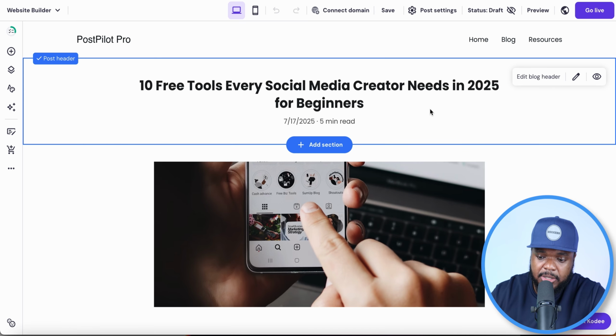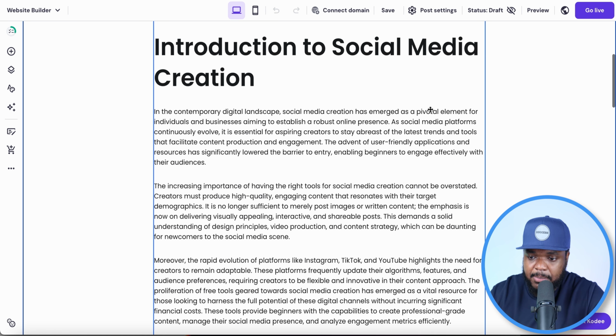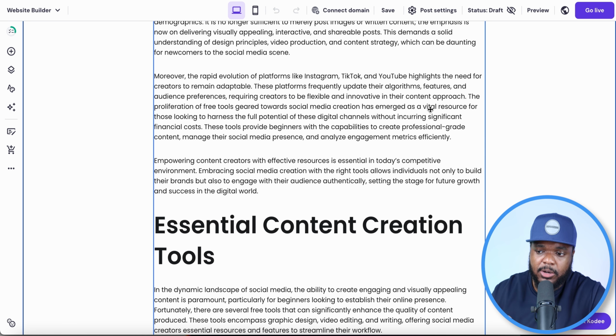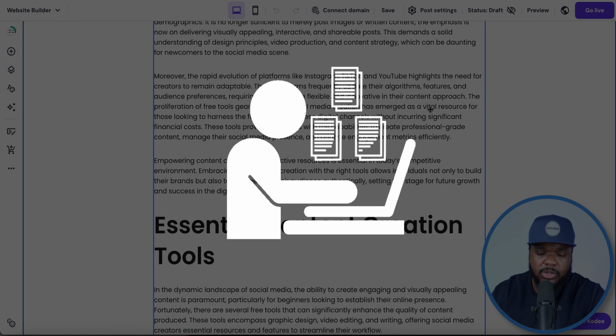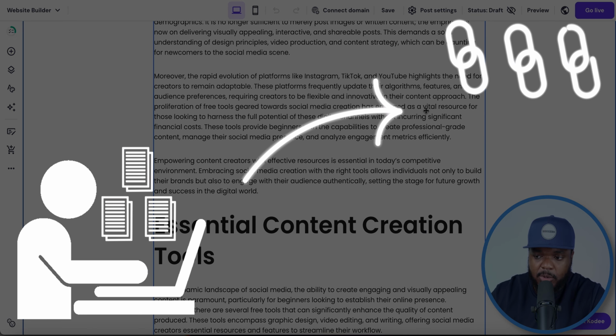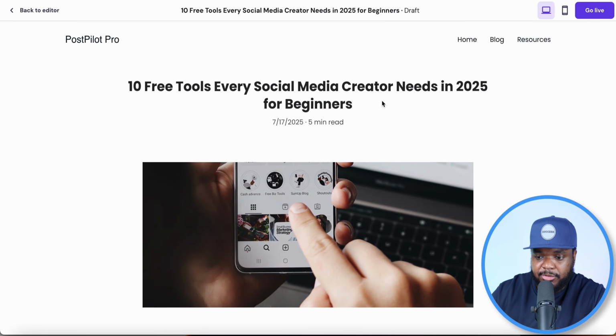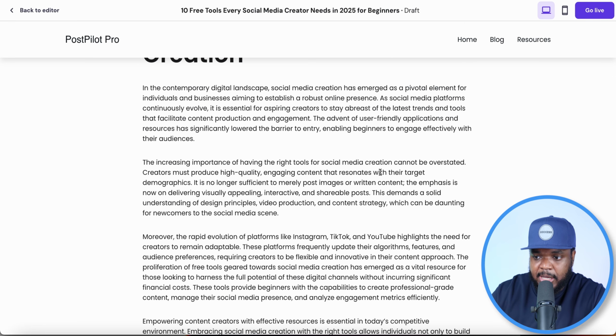And just like that, guys, as you can see, the article has now been published, and you're going to be able to do that over and over again. Produce as many blog articles that you want, and also insert all of the affiliate offers that you want within this article, so that when someone reads through it, they're going to be able to click into it. And of course, that's where you're going to be able to earn those commissions.